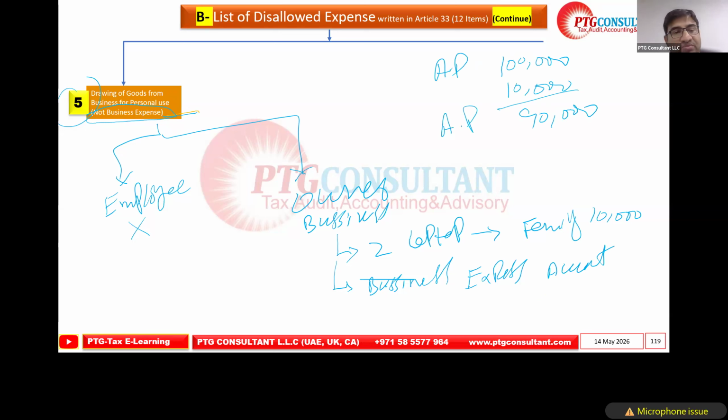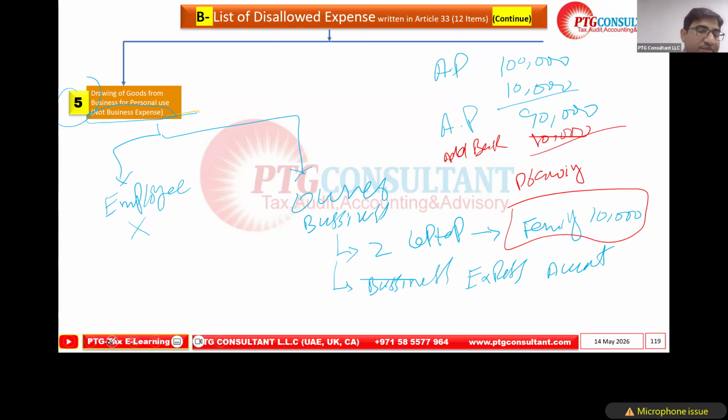But now we come to know this is not for business. We come to know the owner took it for his family. So this is a drawing. Even though the owner did not give any money, it will be treated as a drawing. So when it comes as a drawing, we add back the 10,000. Again our accounting profit increases and is raised to 100,000.